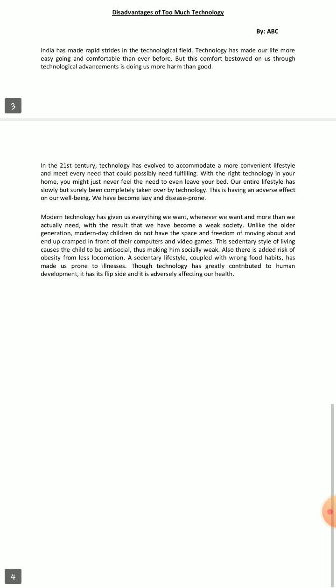We don't like to work hard as we used to do in earlier times. We have become very lazy. The sophisticated, advanced technology has overpowered us and taken full control of our life in such a way that we have now become very, very lazy. And not only have we become lazy, we have become disease prone at the same time.